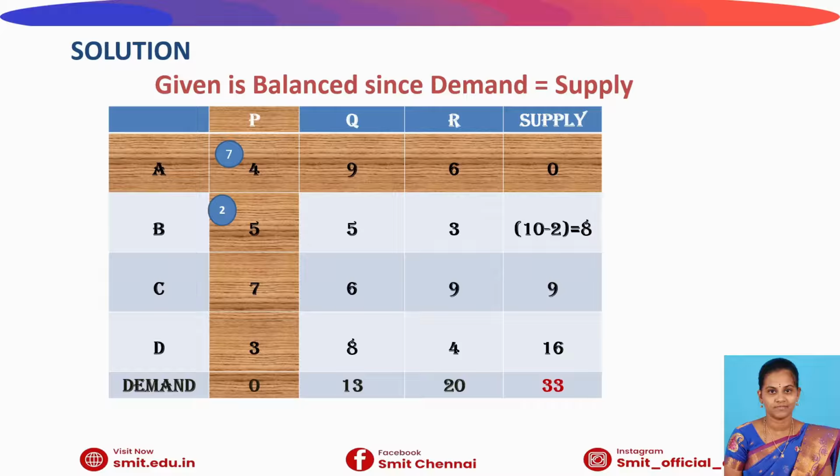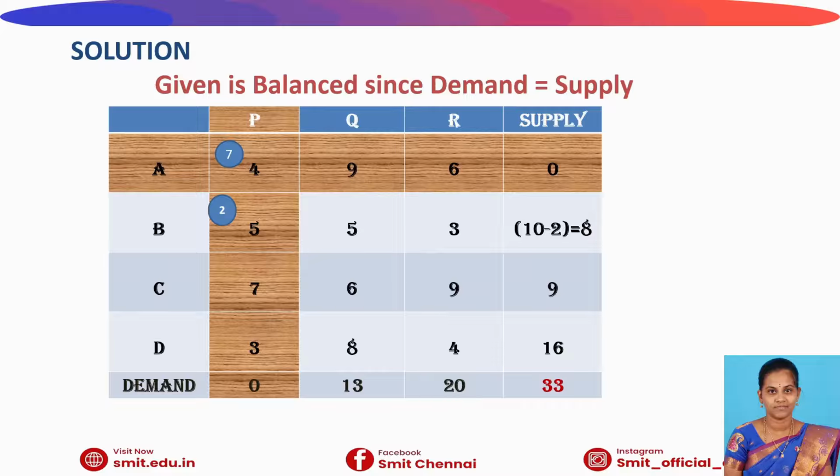So we are choosing the left corner value of the matrix resulting after the step 1 procedure. That left corner value is 5, the BP cell value. We choose that value as an allocation cell. Their corresponding supply value is 10 and their column demand value is 2. So we fix the minimum value among these two. 2 is the minimum value, so I have chosen that 2 as the allocation value and fixed it in the left corner cell.